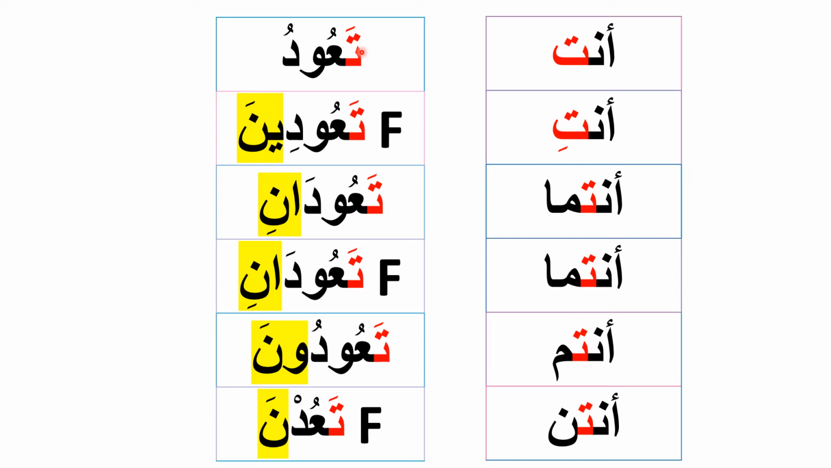The letter ta at the beginning of the verb is a prefix that indicates that the verb is in the second person. It means you are talking to someone. تعود. You come back. أنت تعود. You come back. As you notice, the prefix of the verb and the pronouns share the letter ta.